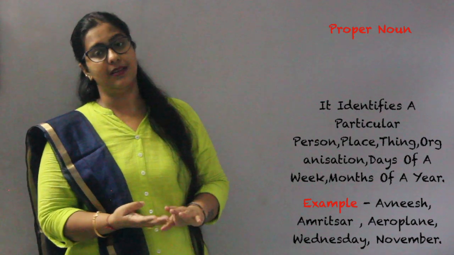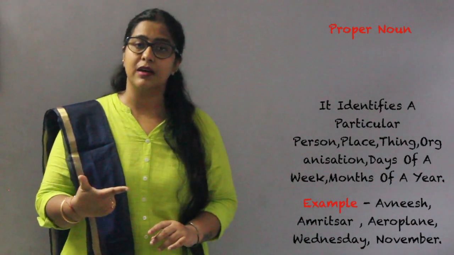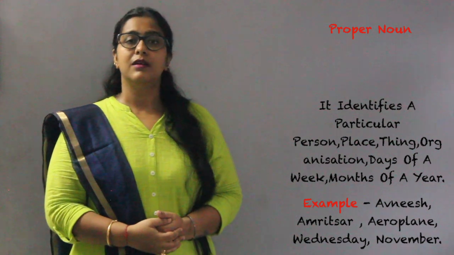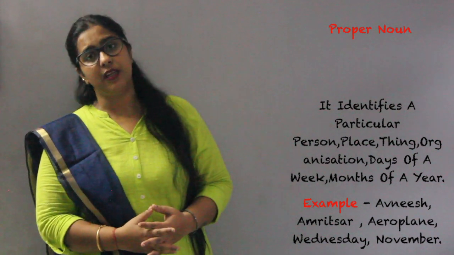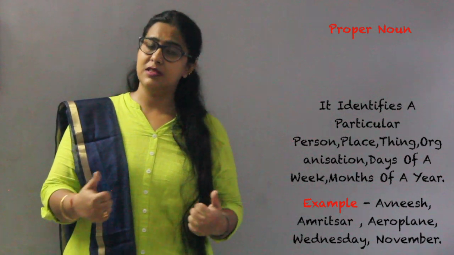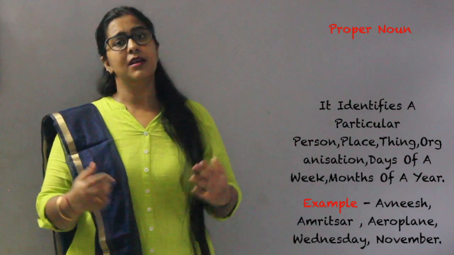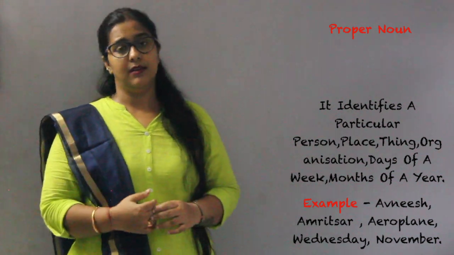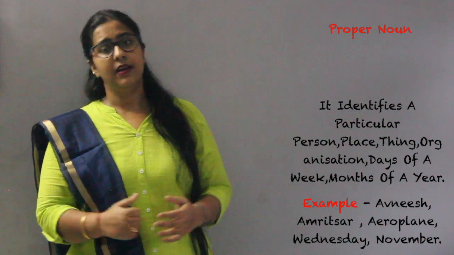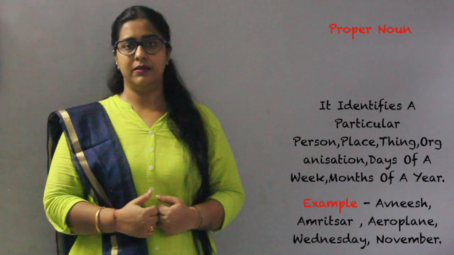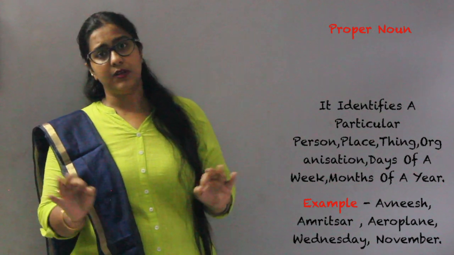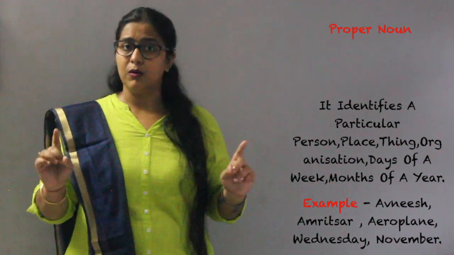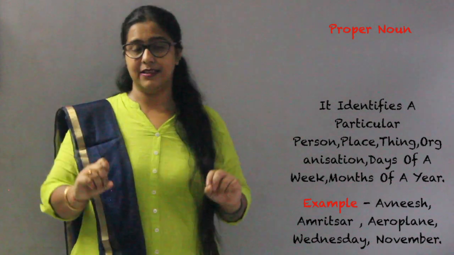A proper noun identifies a particular person, place, thing, organization, days of a week, months of a year. Now let us take some examples. Say a person's name is Avnish. Name of a place is Amritsar. Organization's name is Samundra Agency. Days of a week is Wednesday. Name of a thing is aeroplane. Months of a year is November. Now here you are going to learn something extra. A proper noun always begins with a capital letter.